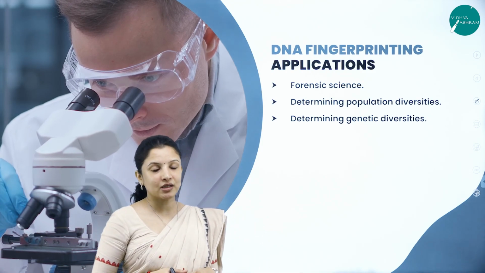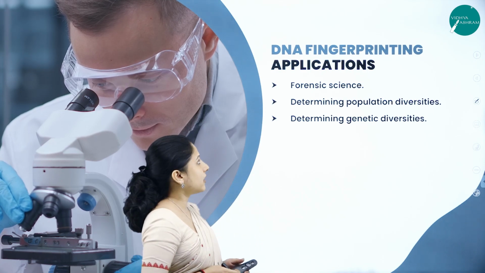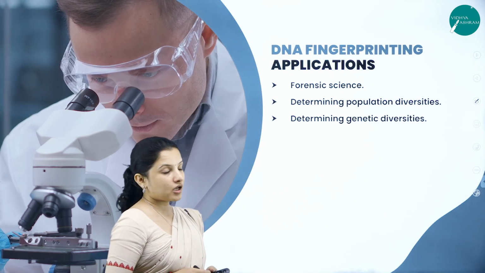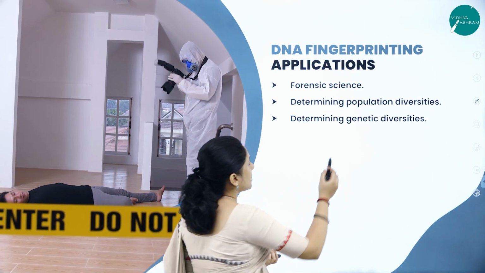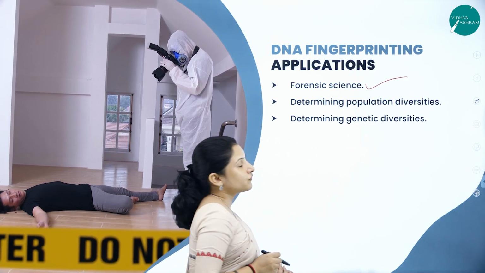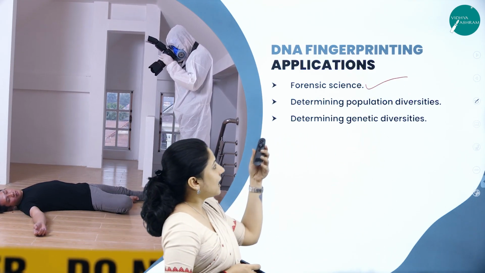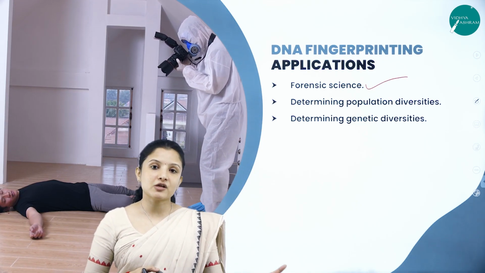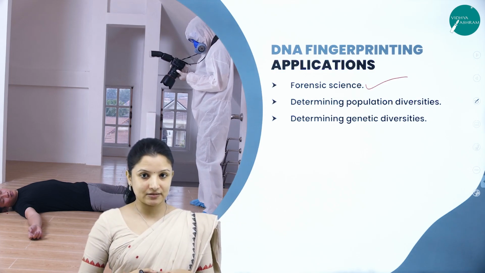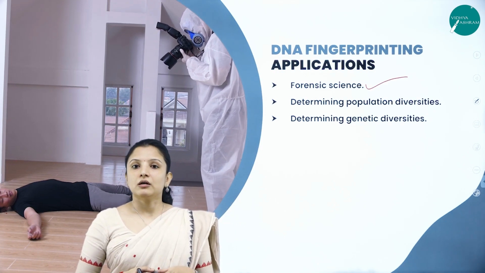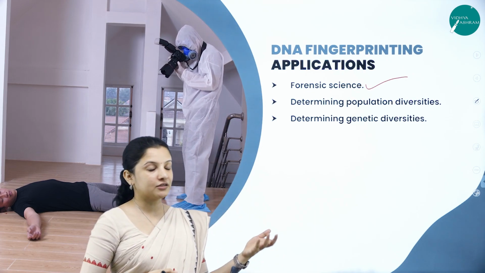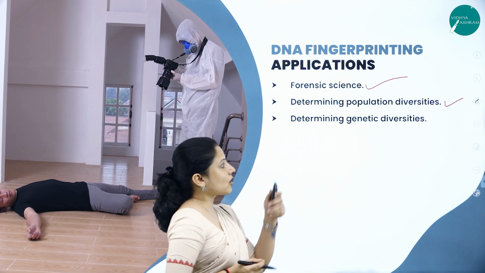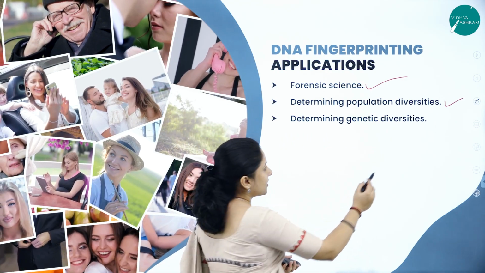It is very interesting. You can read a lot about it if you have great interest. So this is about the DNA fingerprinting application. So where is it all used? DNA fingerprinting is used in forensic science to find out the culprits or the criminals, and it is used to determine the population density. Why? Because in each individual, polymorphism exists because of variation in the tandem repeats. That is why it can be used in determining population diversities, and also in determining genetic diversity.